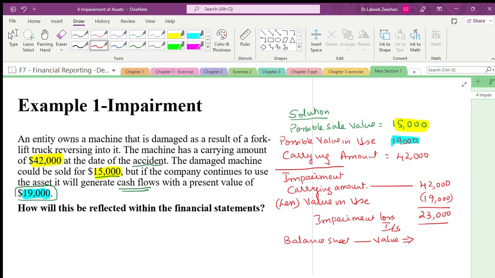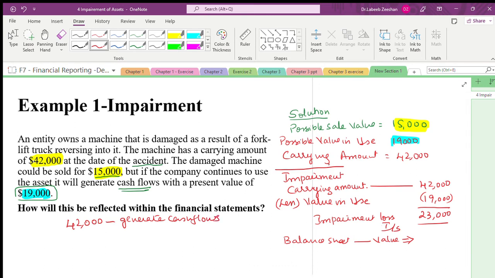Carrying amount was 42,000, but the asset has been damaged. Because of the damage, the value of the asset comes down. Previously the asset value was 42,000. This was the amount which would generate cash flows.